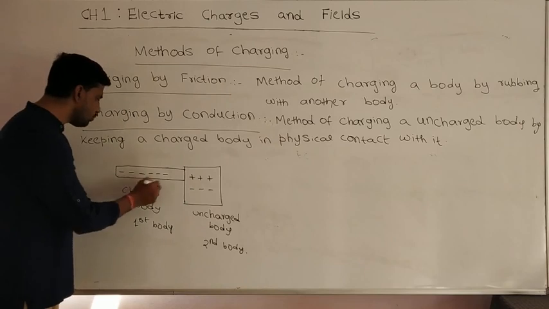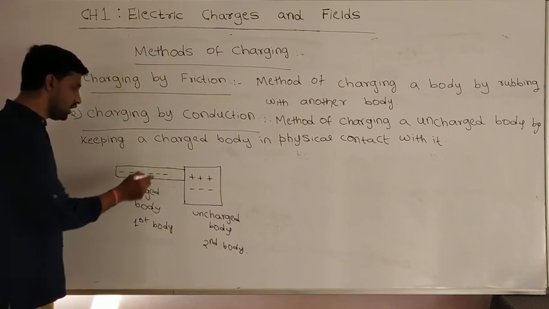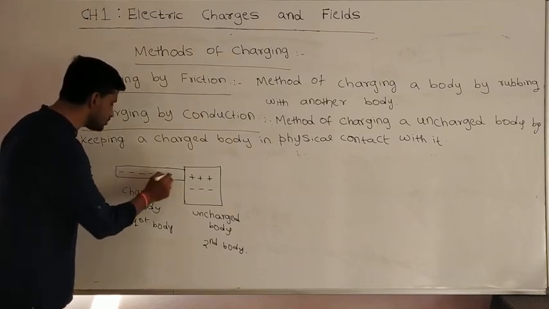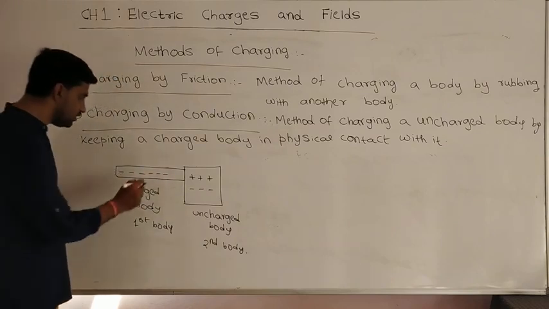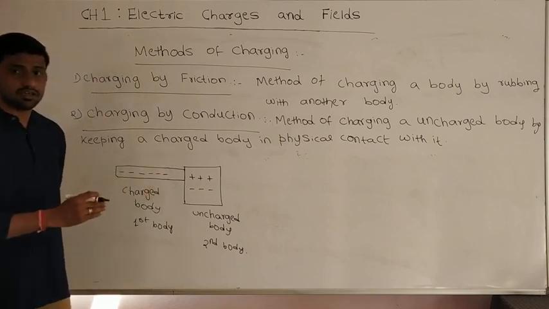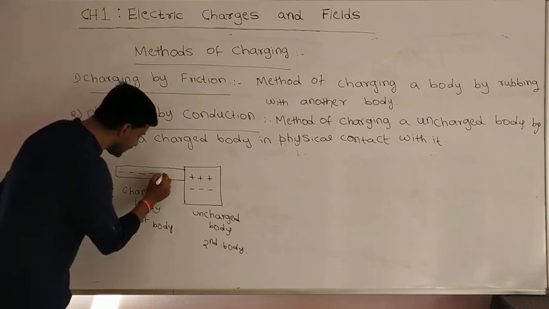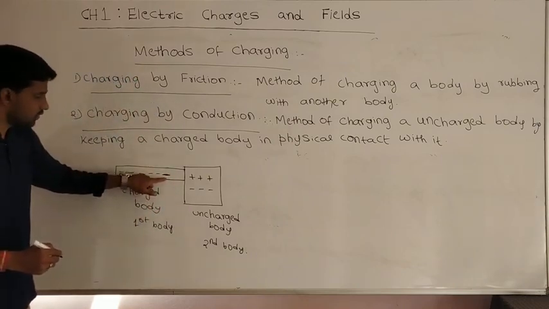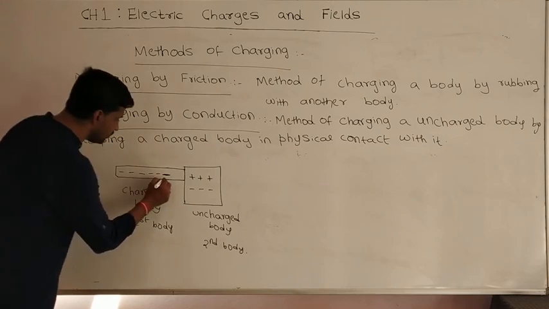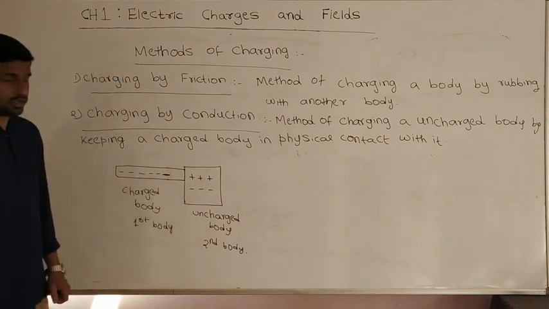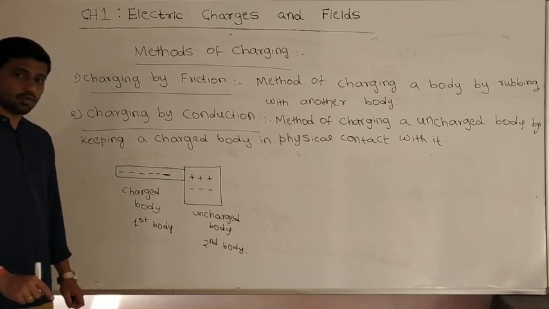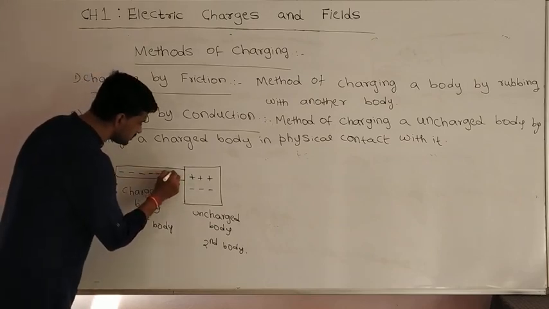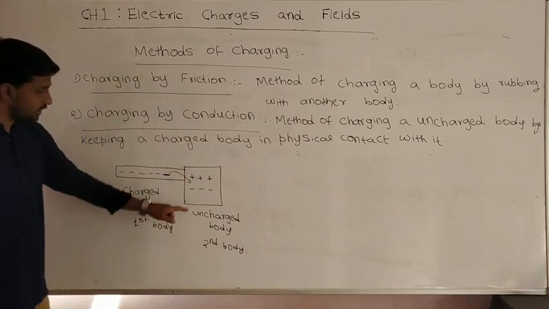Here in first body there are 6 electrons and all are like charges. Because of that there is a repulsive force between all these electrons, so that each electron tries to push another electron. That's why this electron which is present here, that means first electron which is present in the charged body, tries to transfer to the second body. Because second body is a conducting body, it can easily transfer. Now this first charge will transfer to the second body.